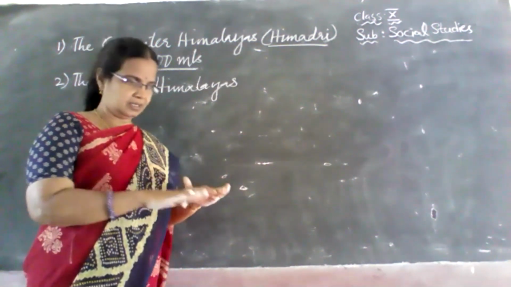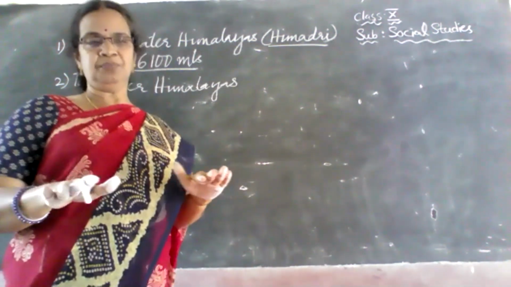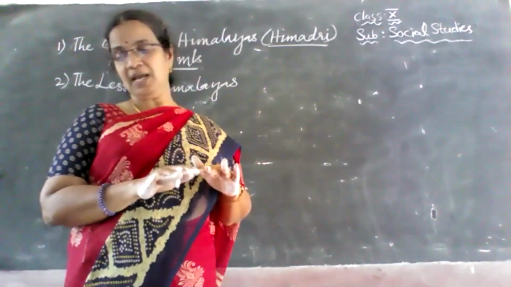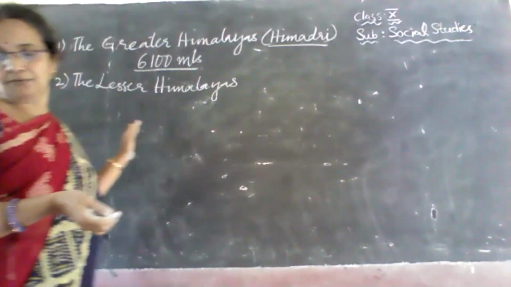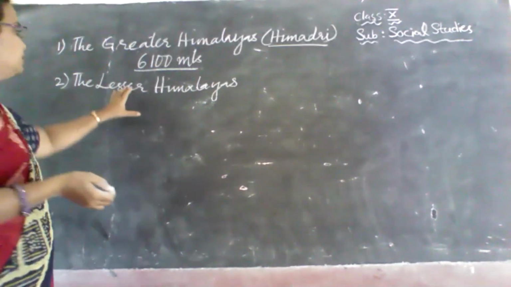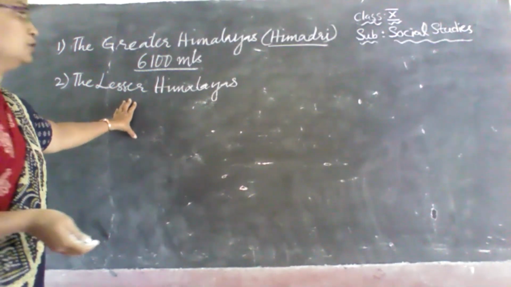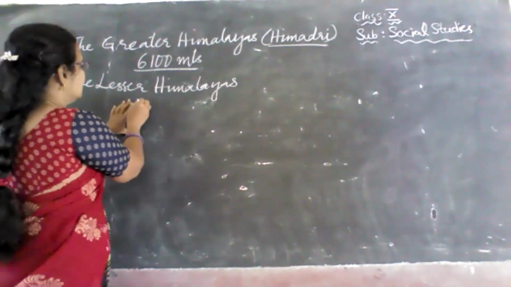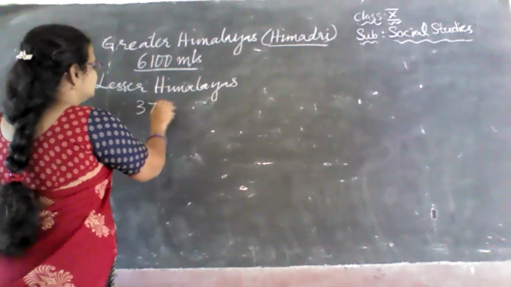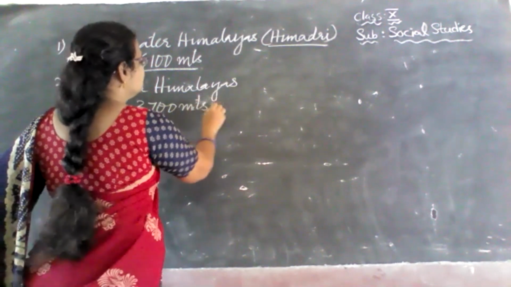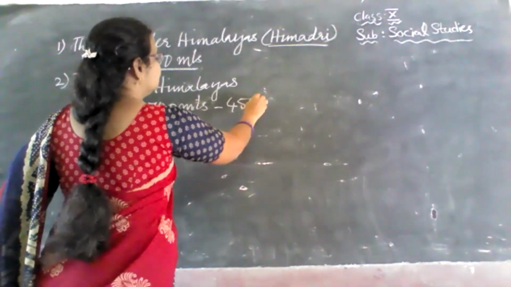That means the surface is not even. Here we find highly compressed rocks, and the average elevation ranges from 3,700 meters to 4,500 meters.